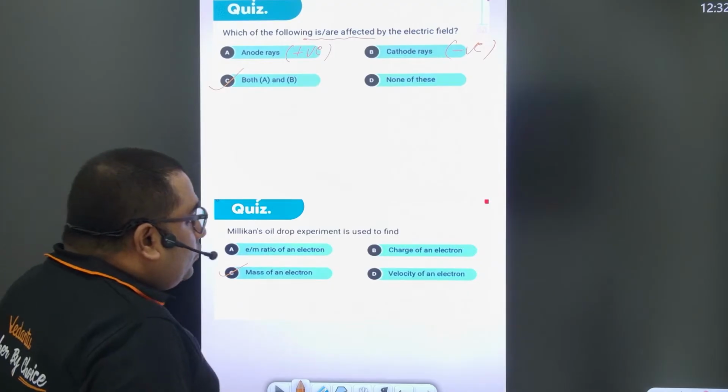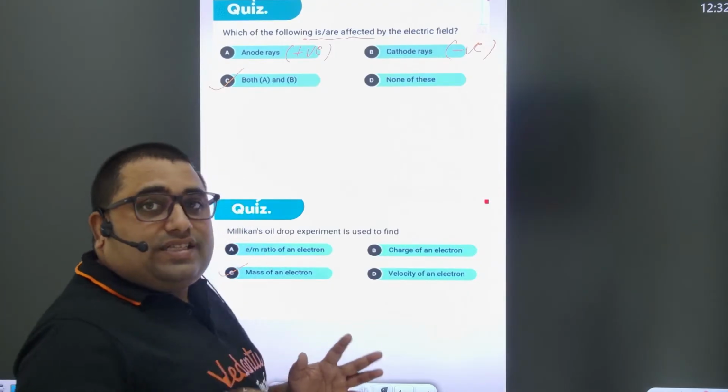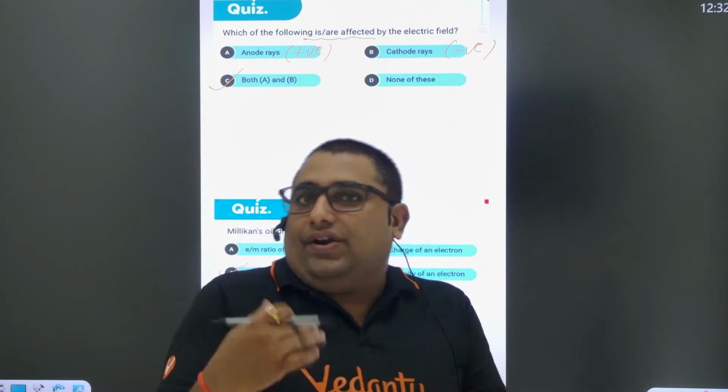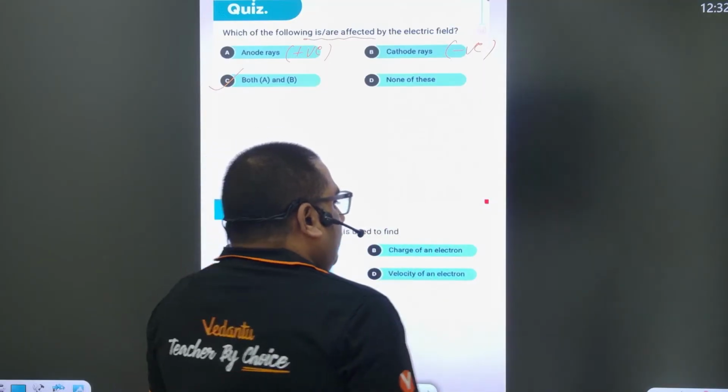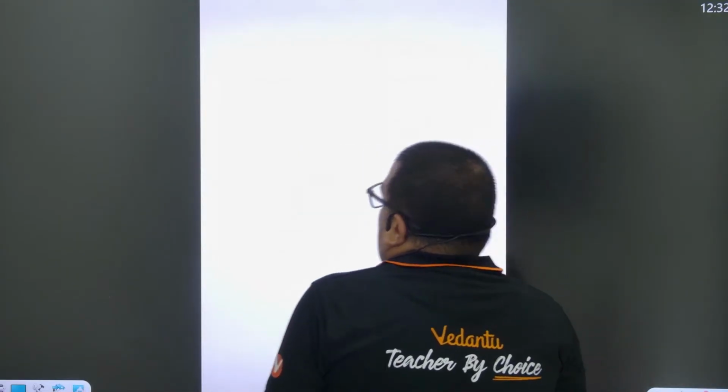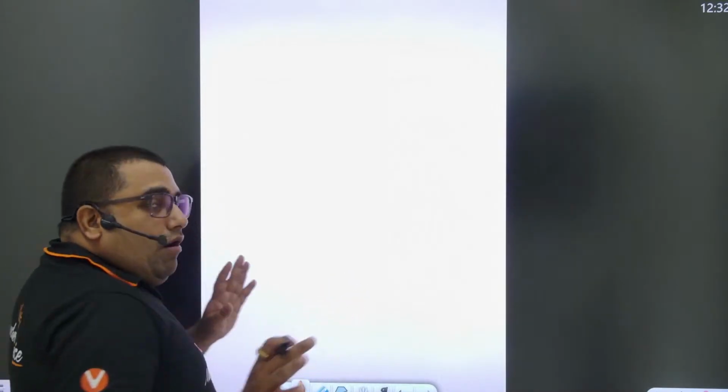And also it is used to calculate the charge on the electron, but that is a secondary application, right? So all these questions are based on the discovery of subatomic particles.